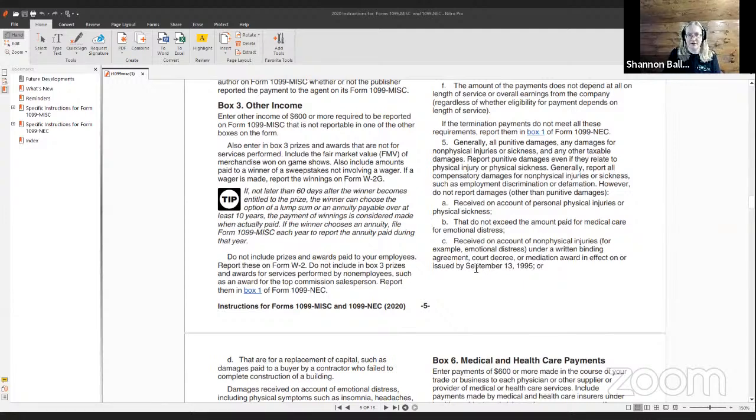Include the fair market value of merchandise won on game shows. Also include amounts paid to a winner of a sweepstakes not involved in a wager. If a wager is made, report the winnings on Form W2G. Tip: if not later than 60 days after the winner becomes entitled to the prize, the winner can choose the option of a lump sum or an annuity payable over at least 10 years. The payment of winnings is considered made when actually paid. If the winner chooses an annuity, file Form 1099 miscellaneous each year to report the annuity paid during that year.